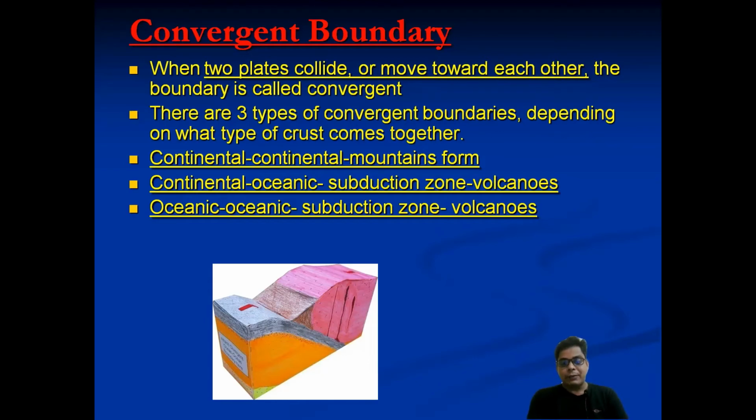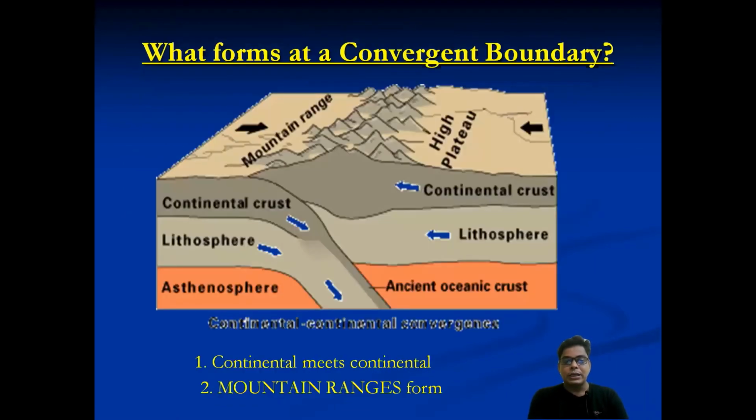Perhaps in this diagram you can easily see that picture. Then you can see what forms at the convergent boundary, what type of formation would be there. Continental meets continental: when a continental plate and a continental plate come to each other, mountain ranges form. So that time mountain range formation occurs there.